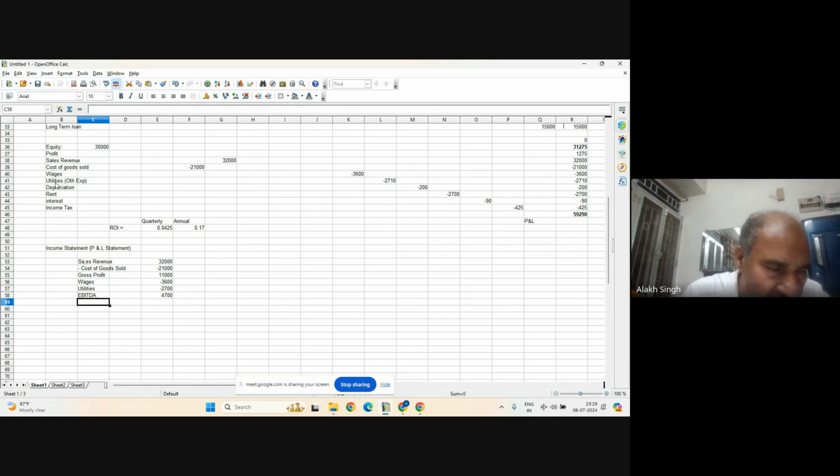Yes, sir. Okay, now the next item is EBIT. So I will have to deduct depreciation, and depreciation was just 200. So minus 200, and the sum equals this plus this.